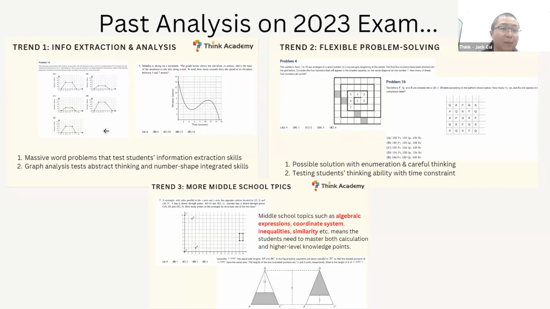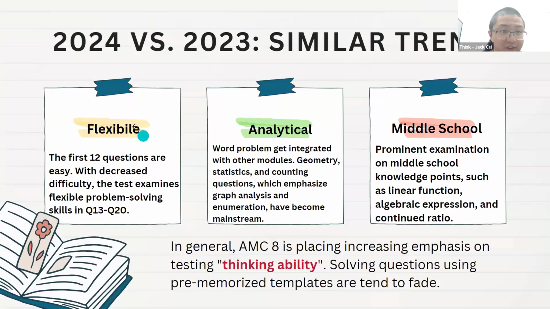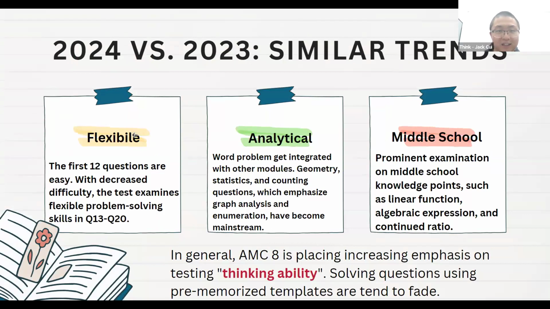But then let's see, comparing to last year, do these trends still follow? Let's take a deeper look. First, we have the conclusion. We're going to use 3 words to summarize this year's exam: flexible, analytical, and also middle school. So why do we say it's flexible? We will see that. The first 12 questions in the exam are fairly easy, and the medium level questions 13 to 20 are considered flexible, and you have a lot of ways to solve them.